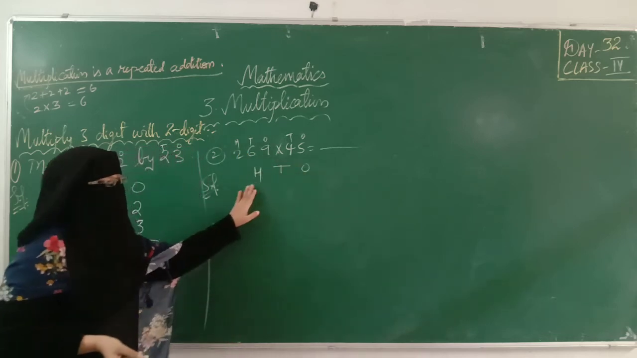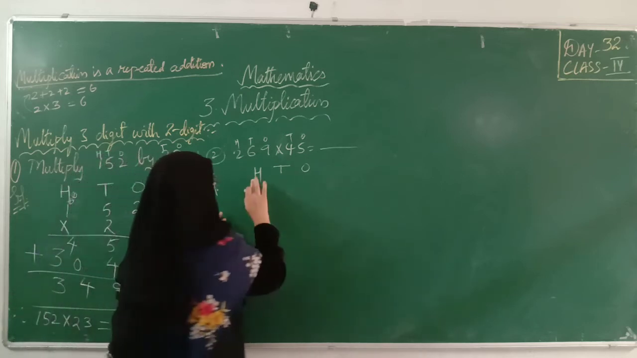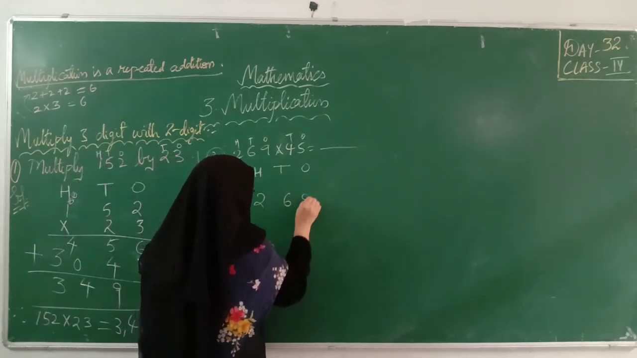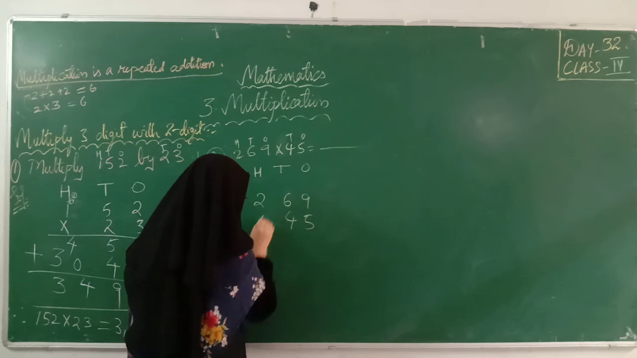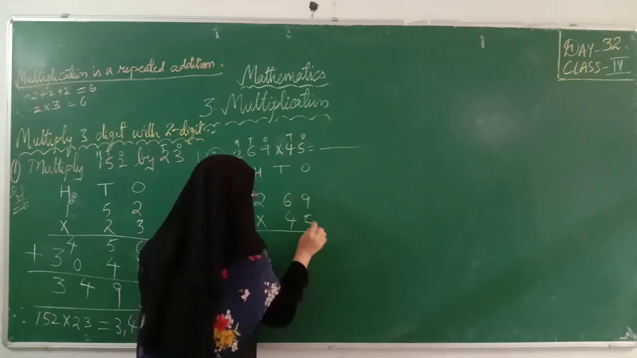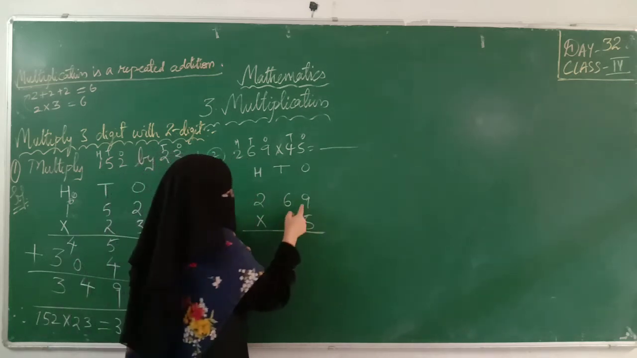Okay, 269, next 45. Start multiplying. Okay, 5 nines are... we have to start from the ones position. 5 nines are 45. 5 I am writing here. 4 I am sending as carry.